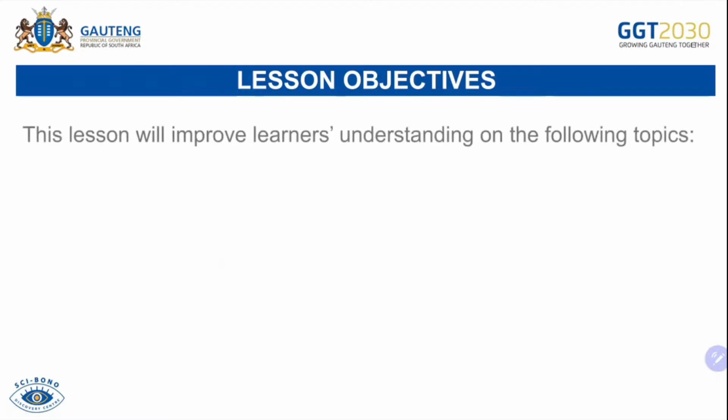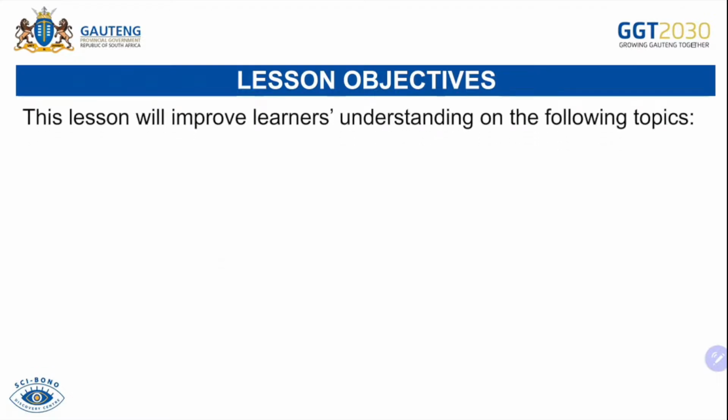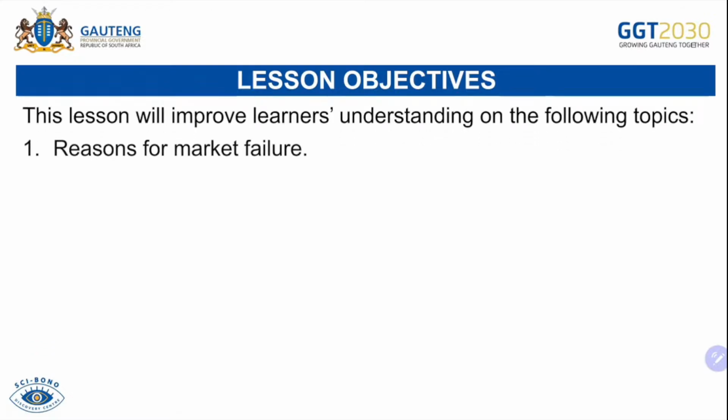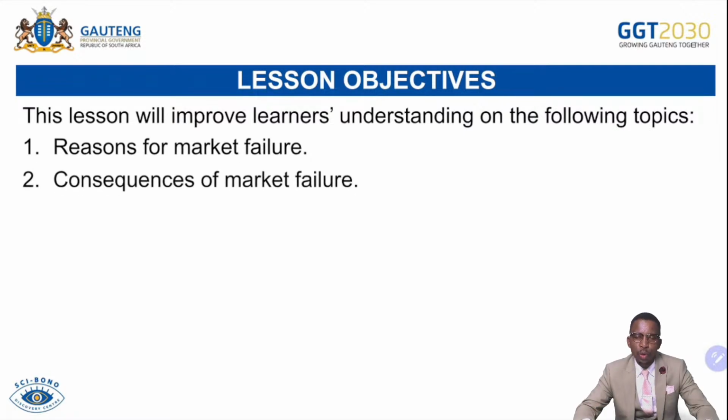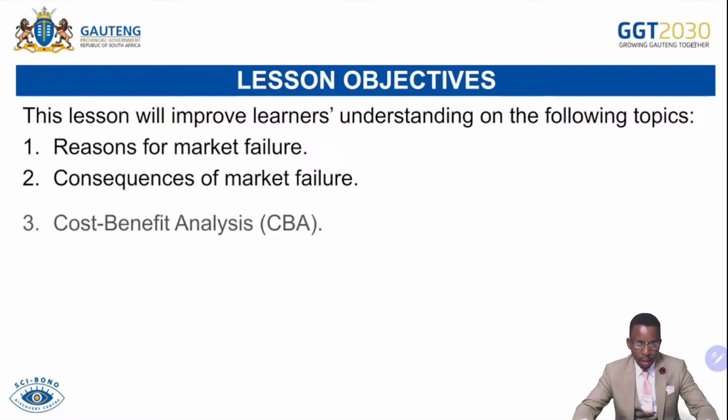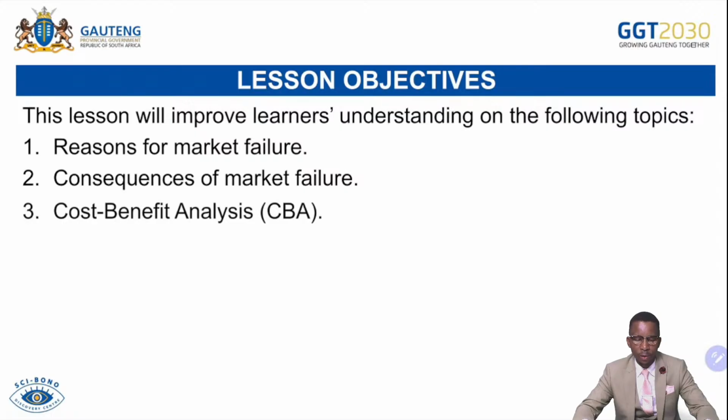The following are the lesson objectives. After this lesson, as a candidate you will be understanding the following: reasons for market failure, consequences of market failure, and the cost-benefit analysis. So we'll break down the concept of market failures, giving the different descriptions and definitions. After that, we'll go further to mention reasons for market failure. Then we will discuss them in detail as an essay.